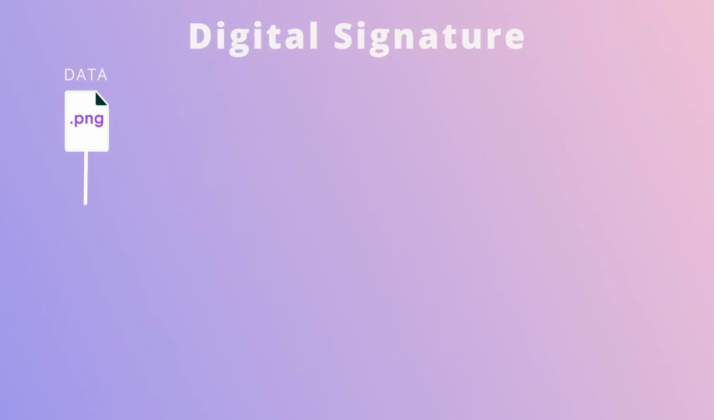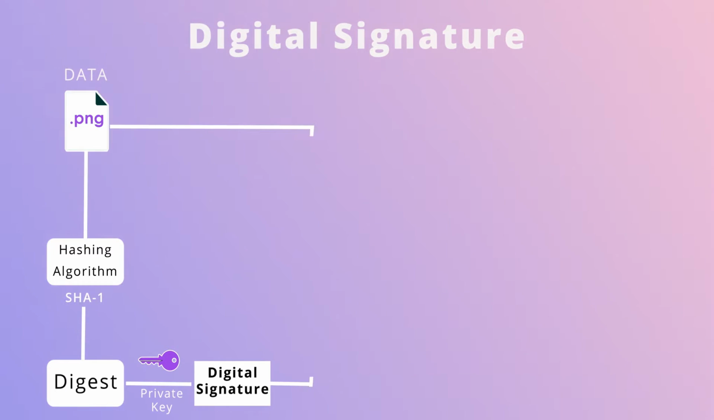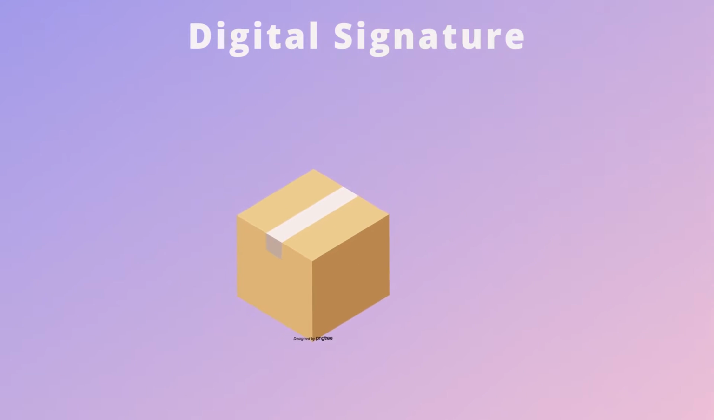Firstly, a copy of the data is made and passed through a hashing algorithm, mostly Secure Hashing Algorithm 1 or SHA-1. And then the message digest is encrypted using the private key. That's it. You got the digital signature. Then the data and digital signature are sent to the receiver along with the public key.